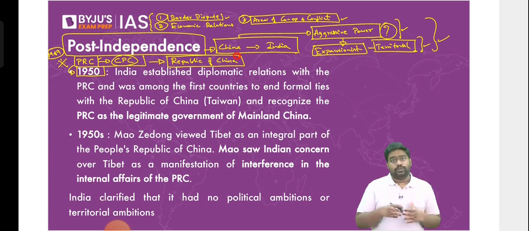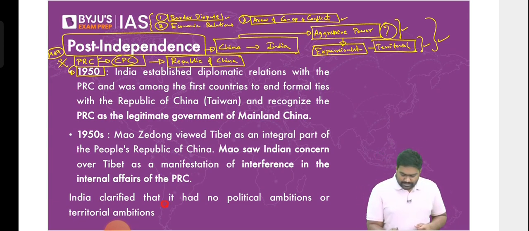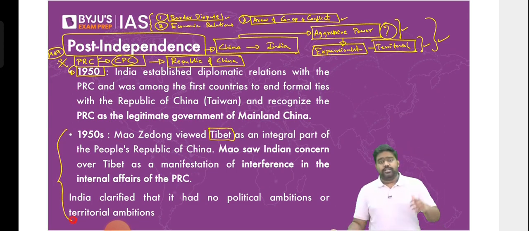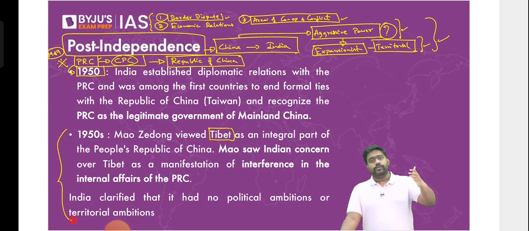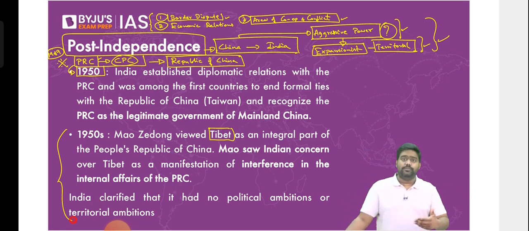If you look at the early 1900s or late 1800s, China was not a neighbor of India at that point because Tibet was our neighbor. It was Tibet, the kingdom of Tibet, which shared the borders all the way from Jammu and Kashmir, Ladakh, going all the way till Arunachal Pradesh. So even Nepal, Bhutan, and British India, their boundaries were with Tibet, the kingdom of Tibet, not with China.